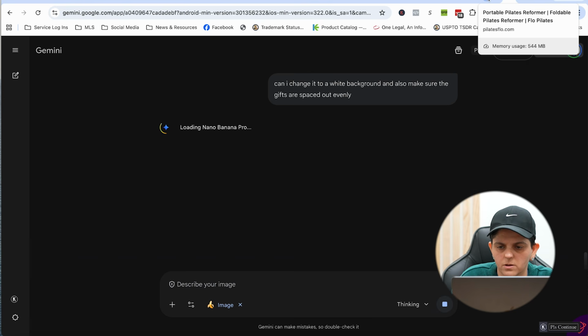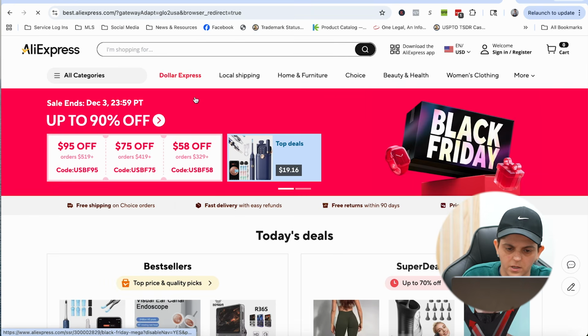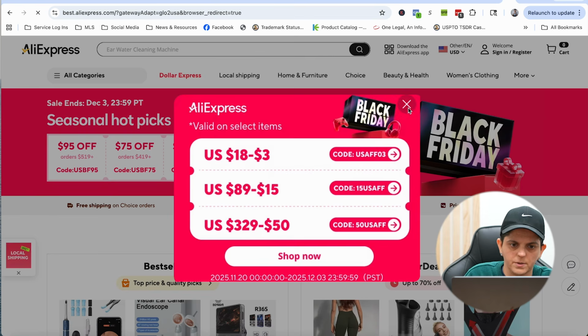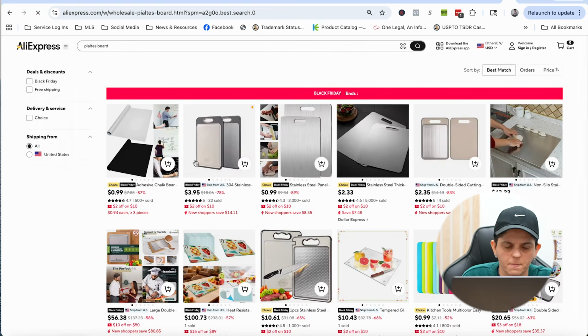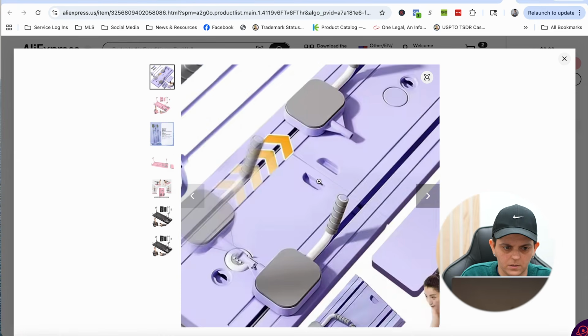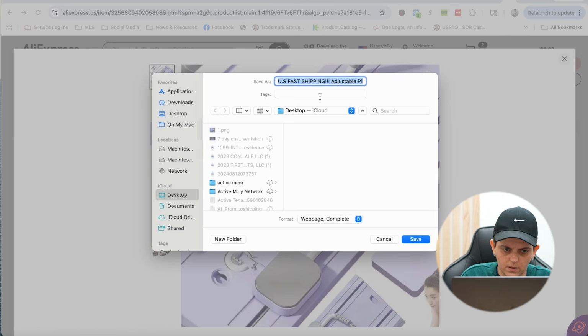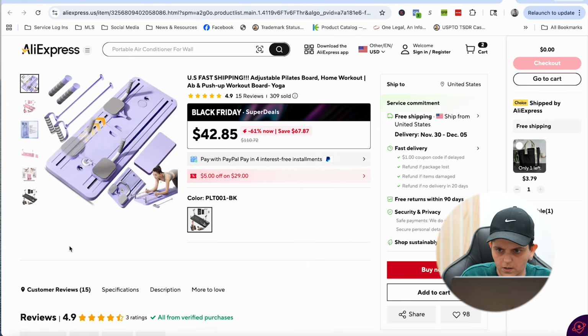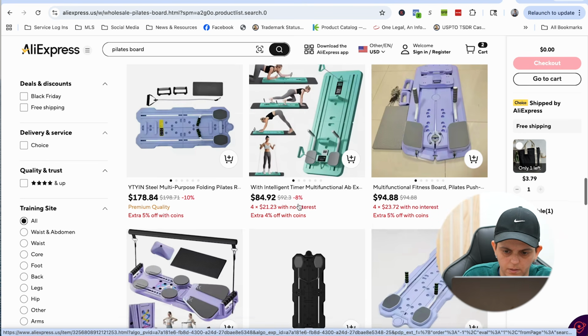So what I was saying that you guys could do is, real quick, let me go to AliExpress just to get a picture of the product by itself. So I could just search Pilates board. So I would just take this picture here. Okay, I would save it. Obviously I'm just picking a picture here. Let's try to find a picture of the product by itself.